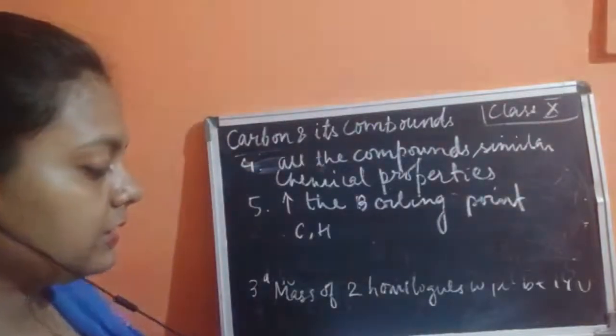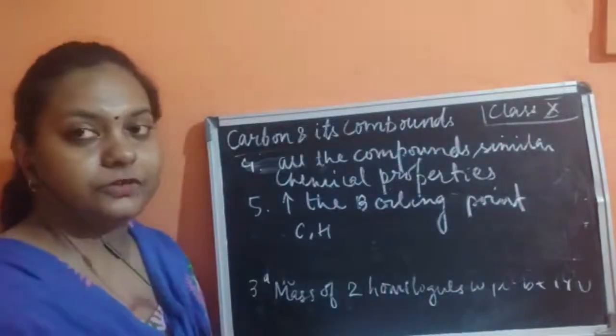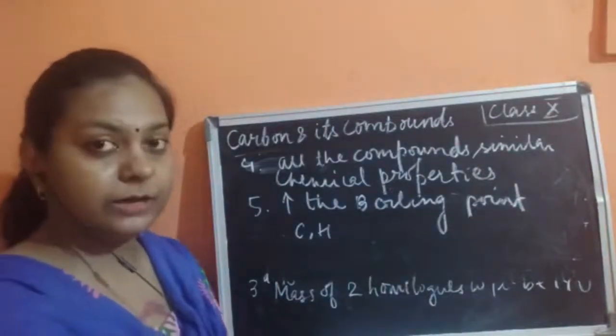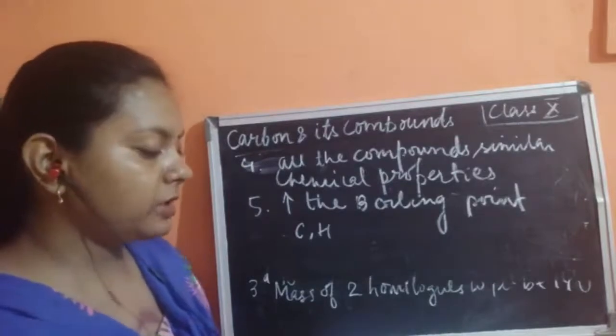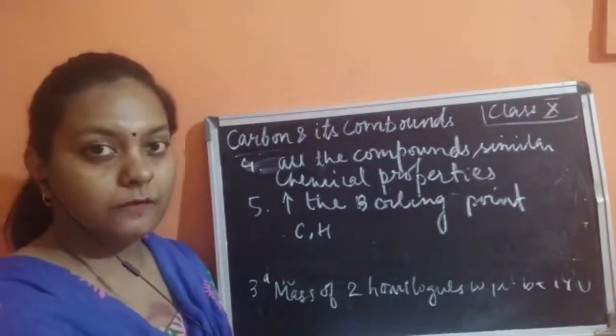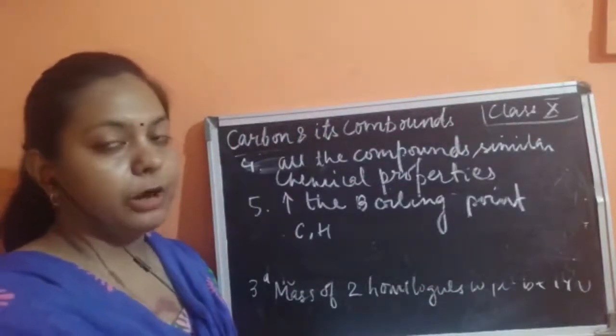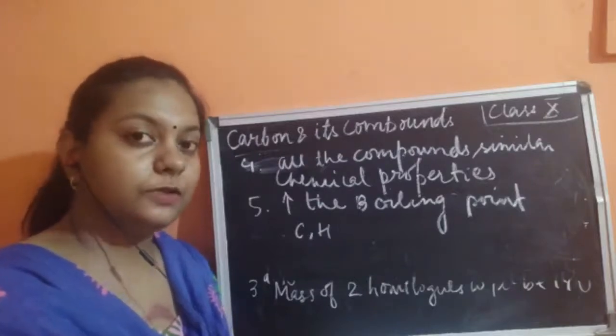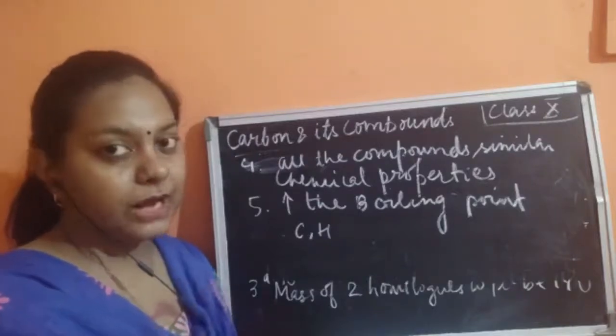So the homologous series of alkane has the general formula CnH2n+2. The second point was that two adjacent homologues of this homologous series differ by one carbon and two hydrogen atoms.